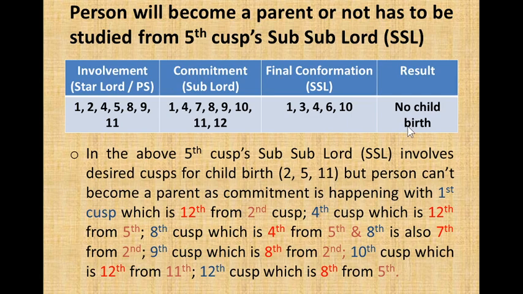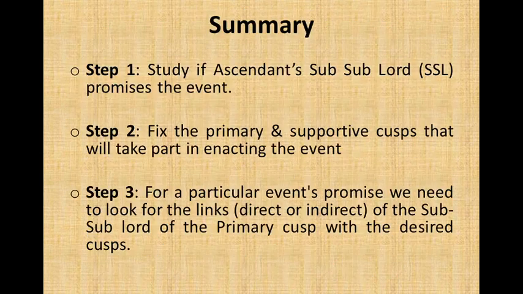In the 5th cusp sub-lord's SSL, it involves desired cusps 2, 5, 11, but the person cannot become a parent as commitment is happening with 1, which is 12th from 2nd, 4th, which is 12th from 5th, 8th, which is 4th from 5th, 8th is also 7th from 2nd, 9th cusp which is 8th from 2nd, 10th cusp which is 12th from 11th, 12th cusp which is 8th from 5th. So in commitment good cusps are not appearing and in final confirmation also good cusps are not appearing. So the person will not be able to become a parent.